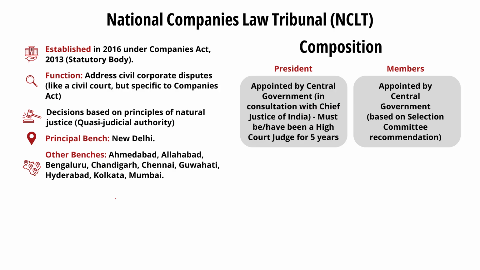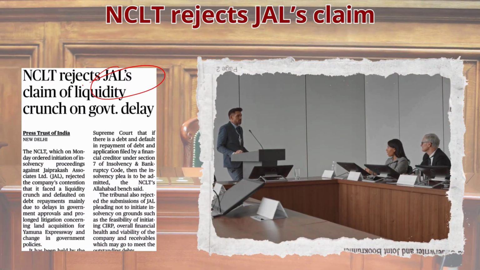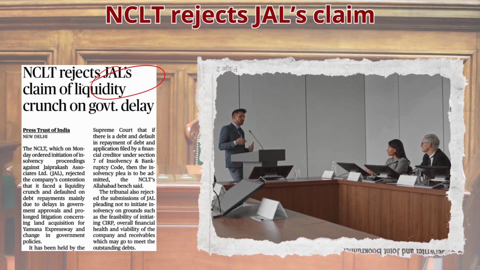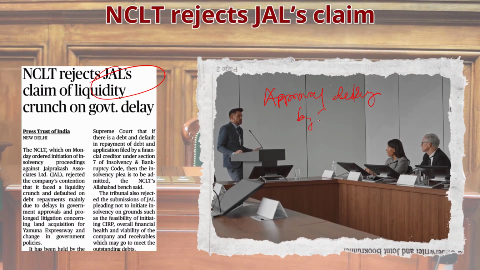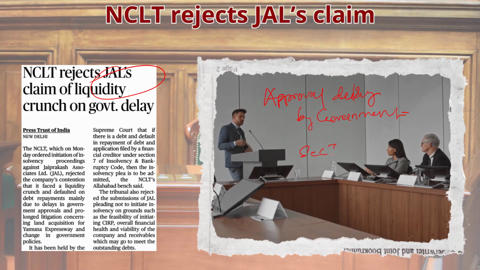Look at this article. The NCLT ordered insolvency proceedings against Jaiprakash Associates Limited on Monday. JAL argued that it defaulted on debt repayments because of a cash shortage caused by government approval delays. The Supreme Court has ruled that if there is a debt under default and a financial creditor files an application under Section 7 of the Insolvency and Bankruptcy Code, the insolvency plea must be accepted. This is the news given here.